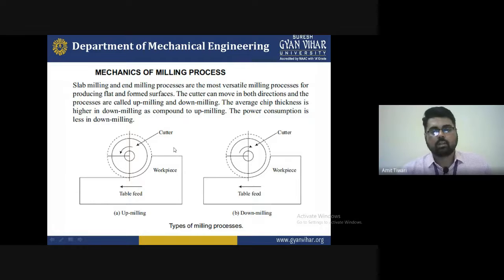These are called down milling and up milling, depending upon the direction of movement of the tool. If the tool is moving in the upward direction, we say upward milling. If the tool is moving in the downward direction, we say downward milling. And the power consumption is definitely different.